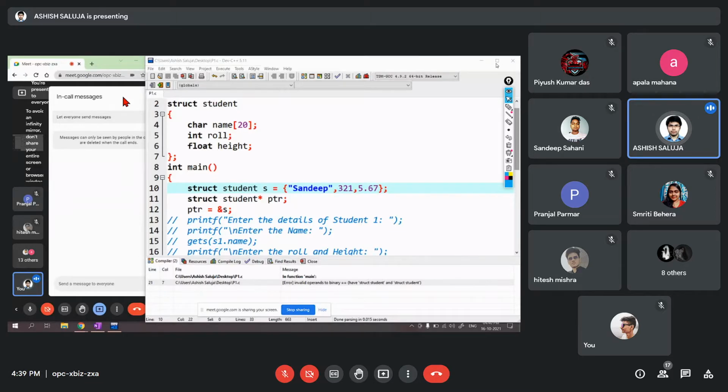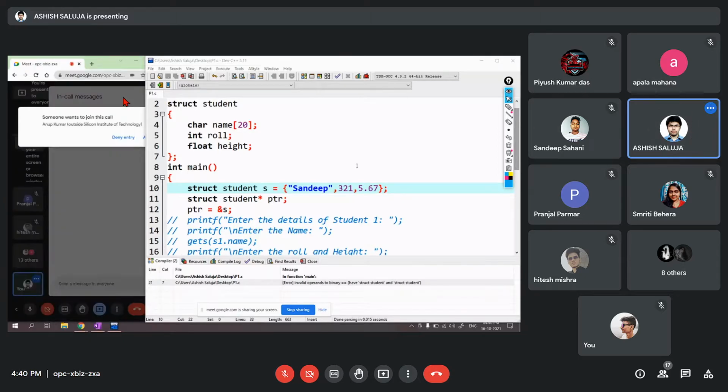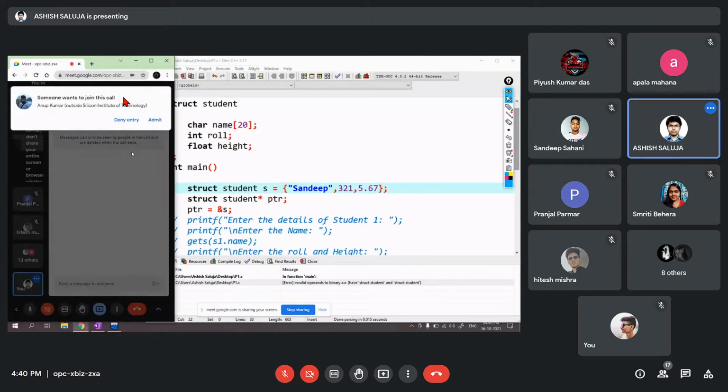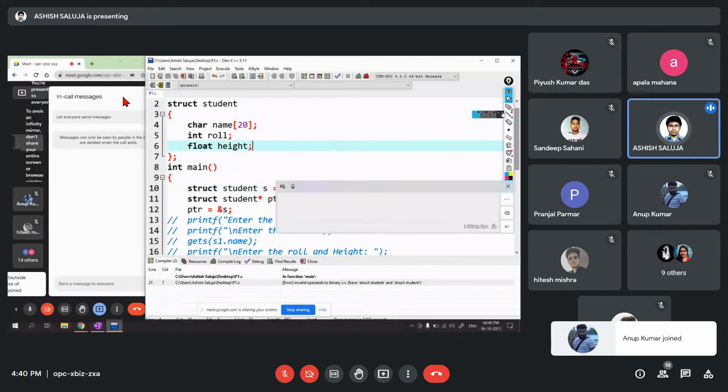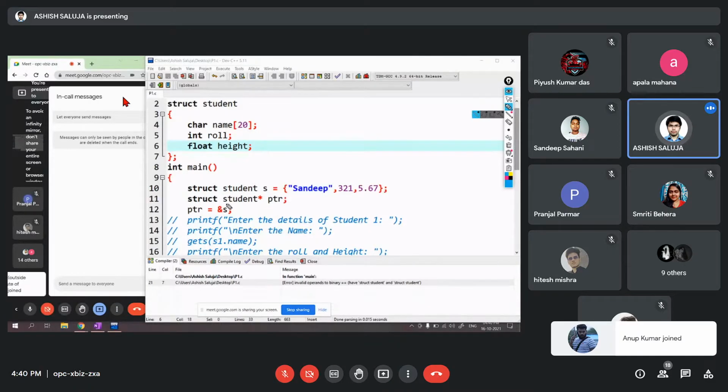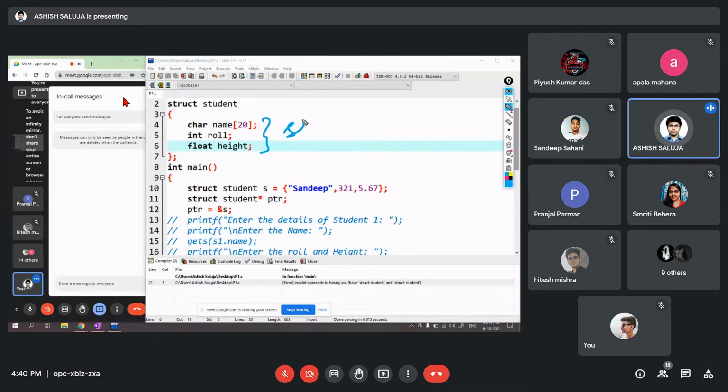Now tell me how to access the structure members, structure elements, with the help of this PTR. Sir, arrow operator.